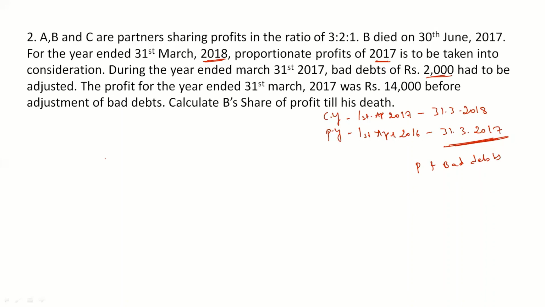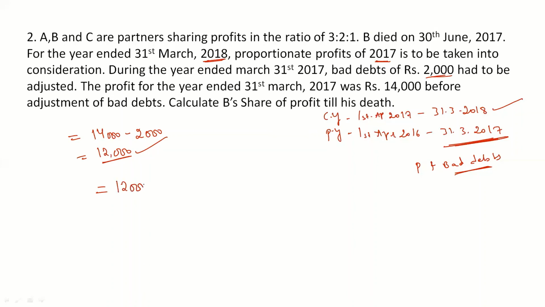So now what we have to do: we know that bad debts are our losses, right? Bad debts is the money that we are not going to recover from our debtors, so it's a loss to us. Total profits are 14,000 rupees. From this we have to deduct the bad debts, minus 2,000. So now the actual profits for the year 2017 are rupees 12,000. On the basis of this, we have to find out the profits for the year 2017-18. Clear?